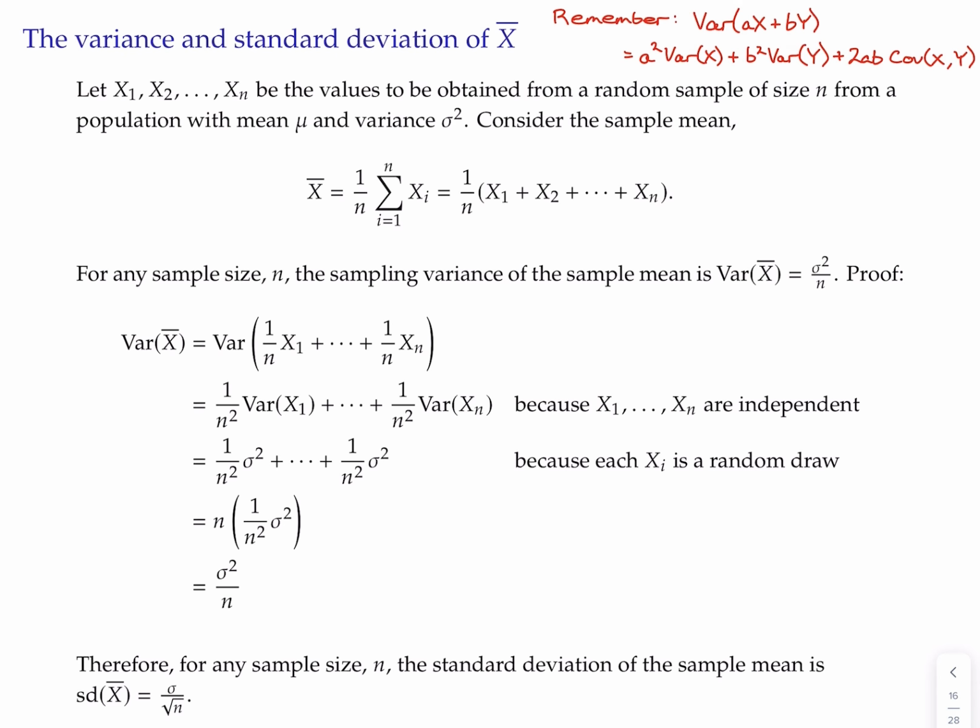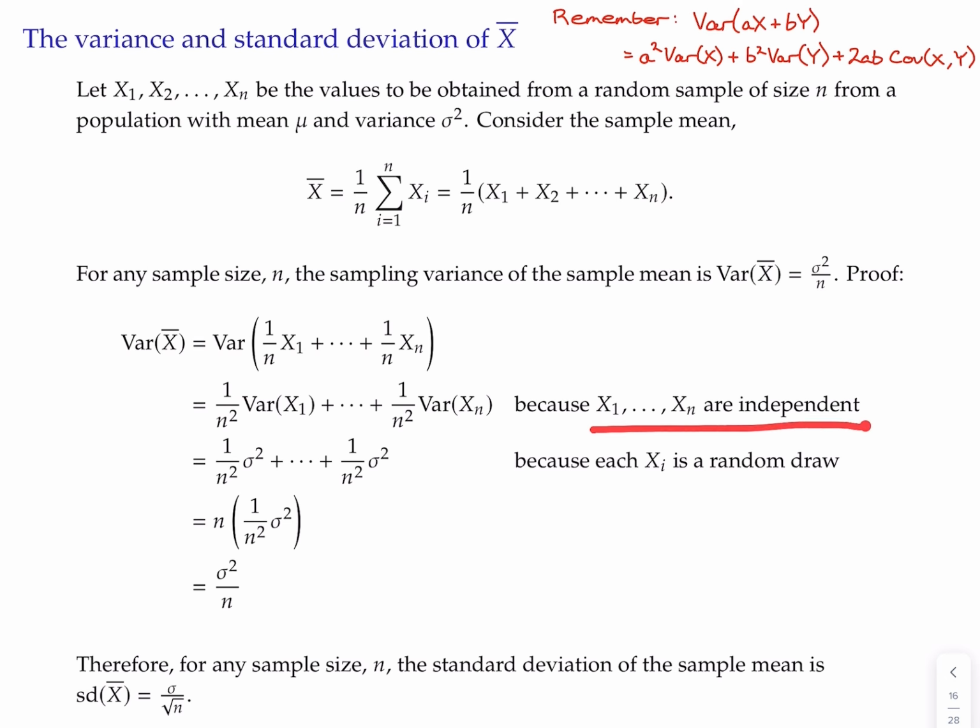All right, so let's see how this works. We're trying to find the variance of the sample mean. This is our definition of the sample mean. Now, in general, we would have to consider the covariance for every pairwise combination of the different x sub i. So there's covariance between x1 and x2, covariance between x1 and x3, and on and on.